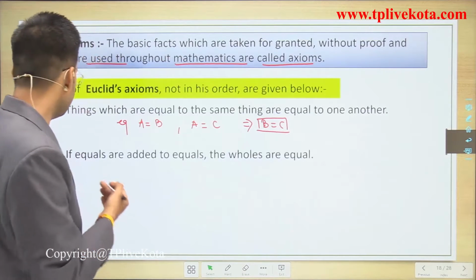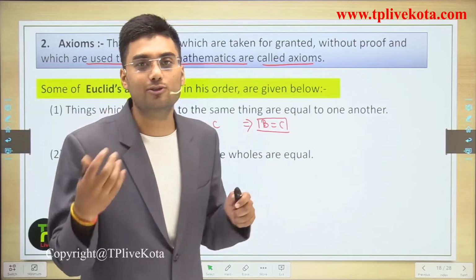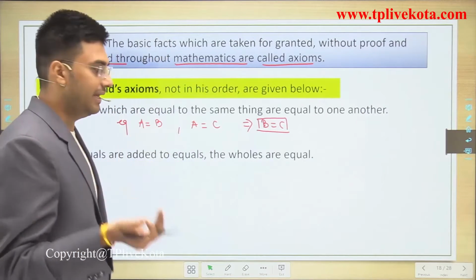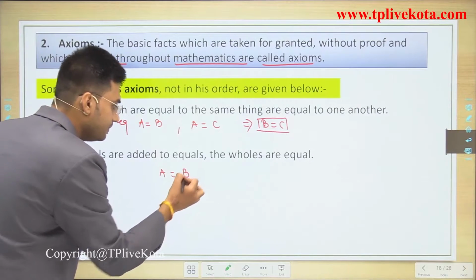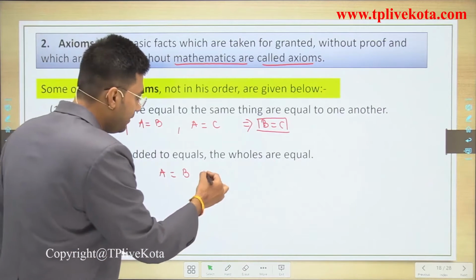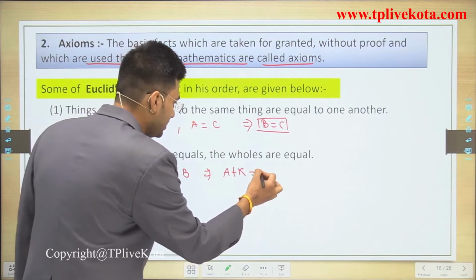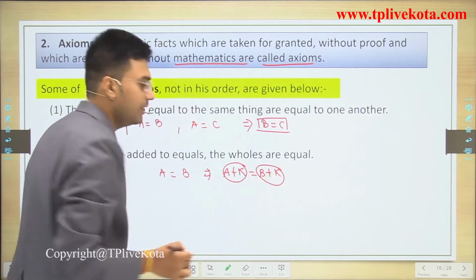The next is: if equals are added to equals, the wholes are also equal. For example, if A is equal to B and we add K to both sides, then A plus K is equal to B plus K. So the wholes are again equal.